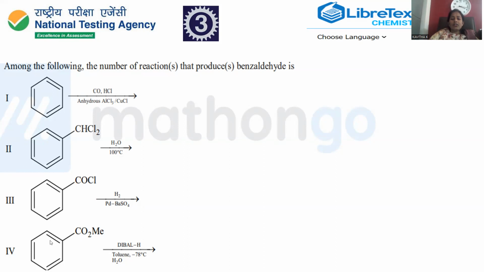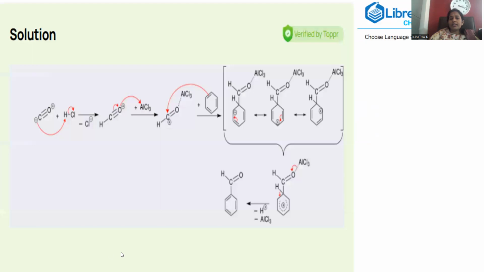And this is benzene accompanied by COOMe, which is called an ester. It can be treated with DIBAL-H, which is the reducing agent. Partial reduction, you can notice. Partial reduction means the ester is reduced to the aldehyde level only, but not beyond that. If further reduced, we will get hydroxy, right? So this is the way only partial reduction is accomplished by DIBAL. So 1 is giving benzaldehyde, 2, 3, and 4 also give benzaldehyde as the final product.